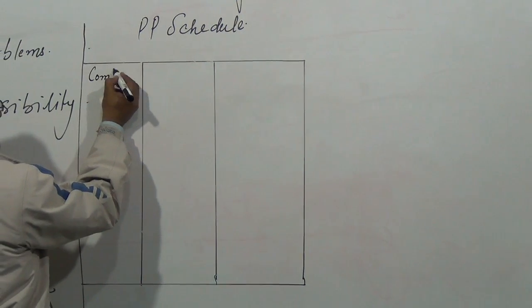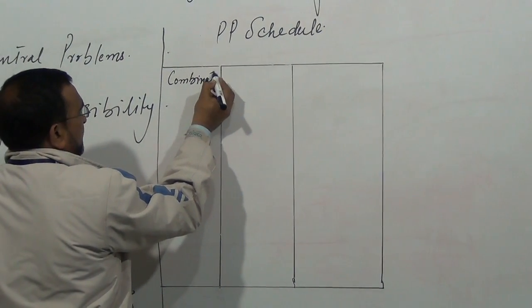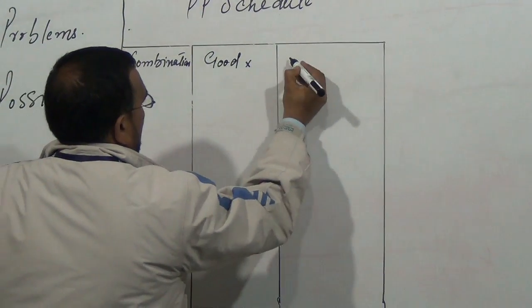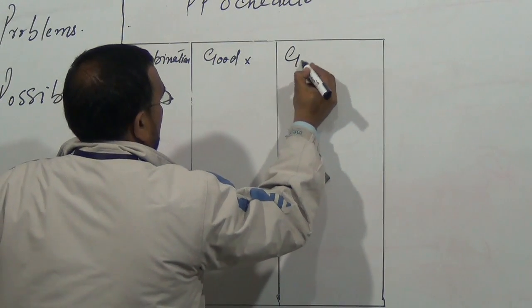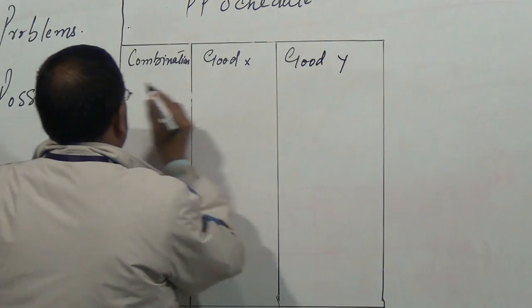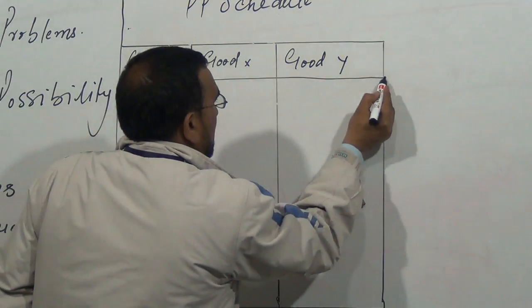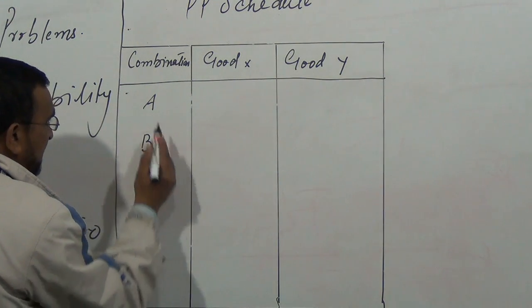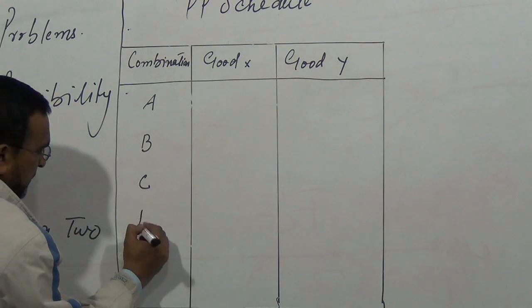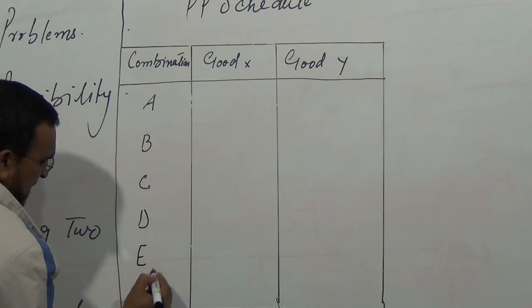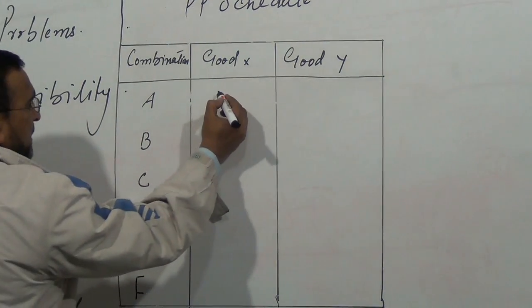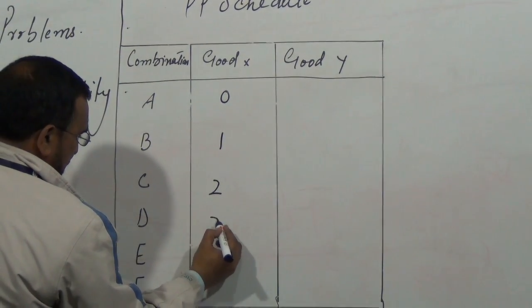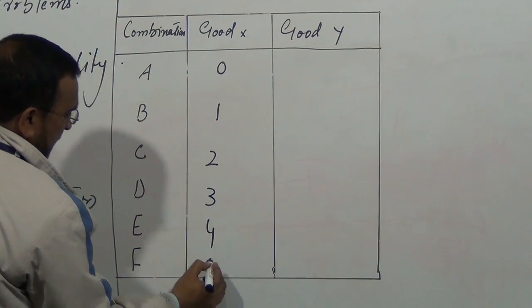Combination, good X, and third column good Y. Okay. A, B, C, D, E, F. 0, 1, 2, 3, 4 and 5.